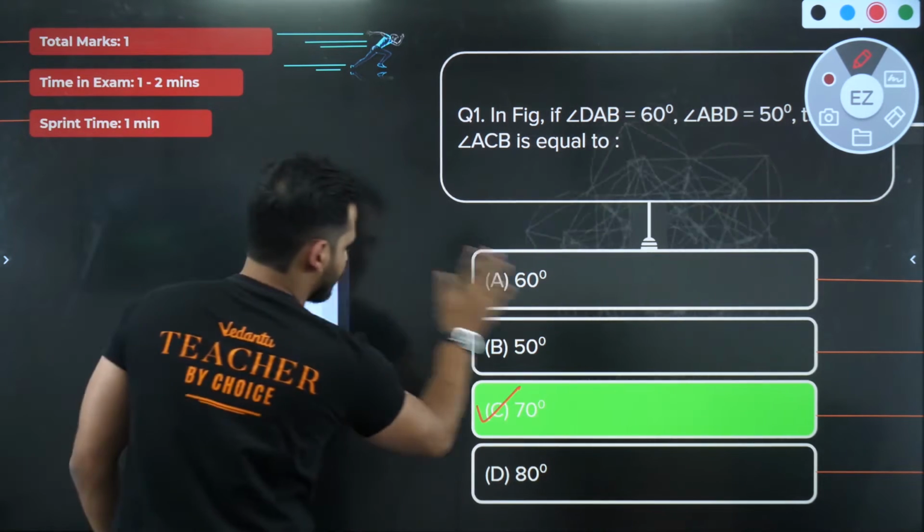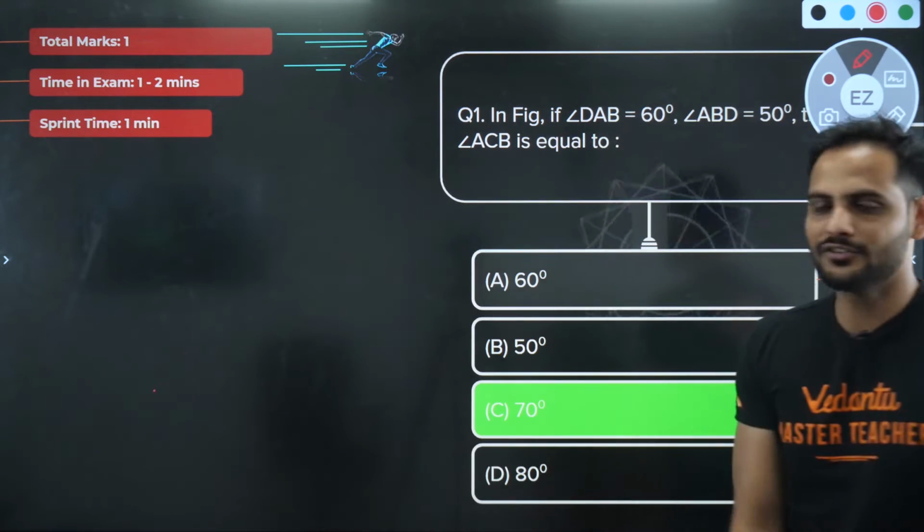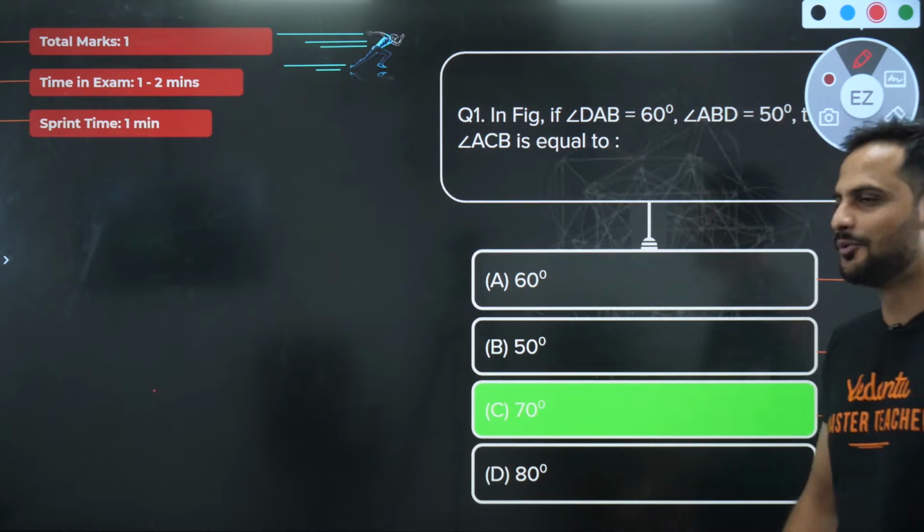Let's move to the next question. This question is very easy. All of you are feeling comfortable. Let's move to the next question.